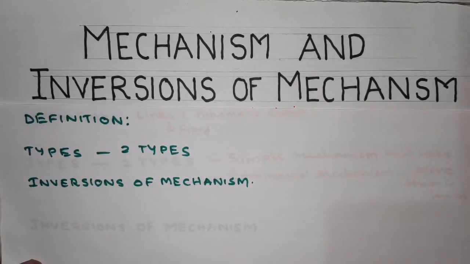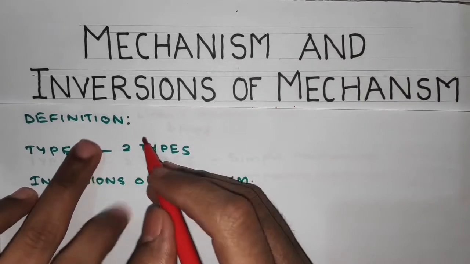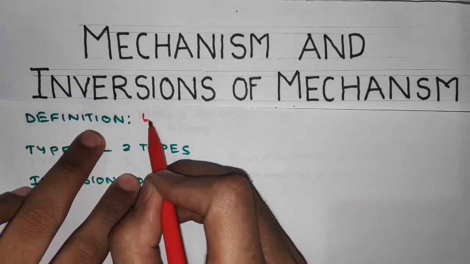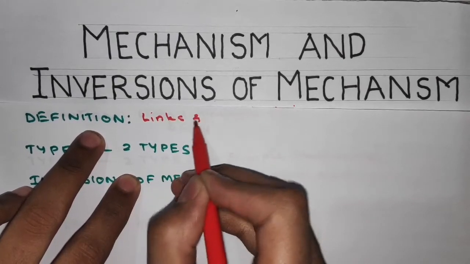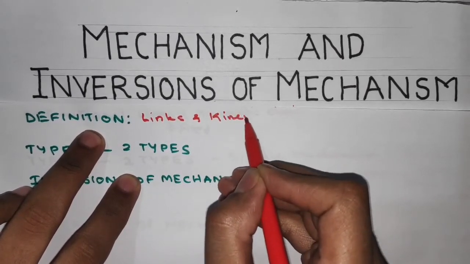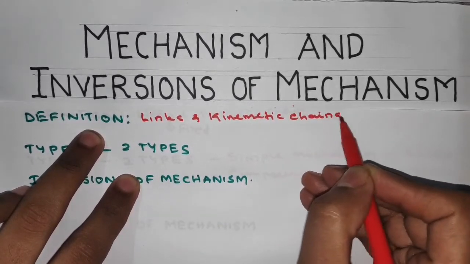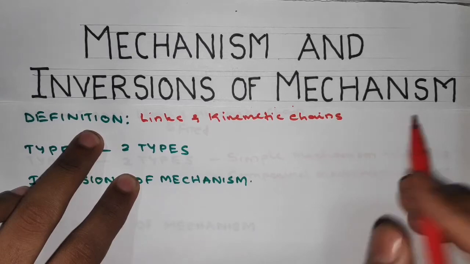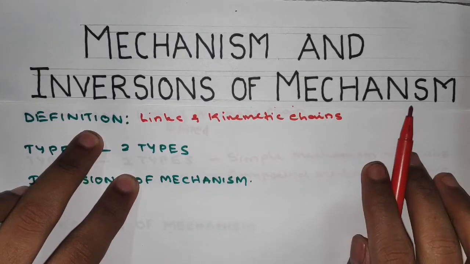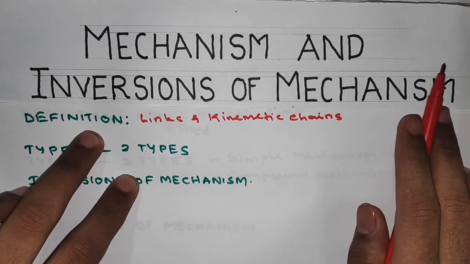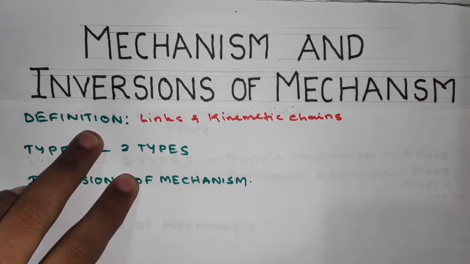So friends, let us see what is a mechanism. Before we see what is a mechanism, we have already seen what are links and what are kinematic chains, right? You can refer to the video in the YouTube iCard which will appear on the top right corner.